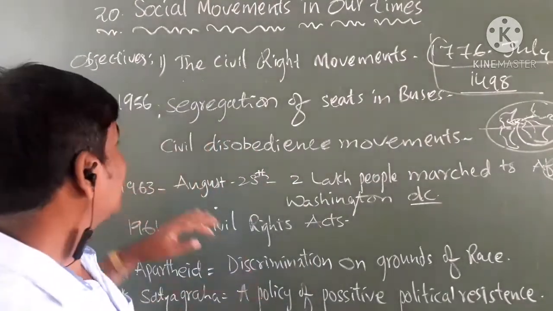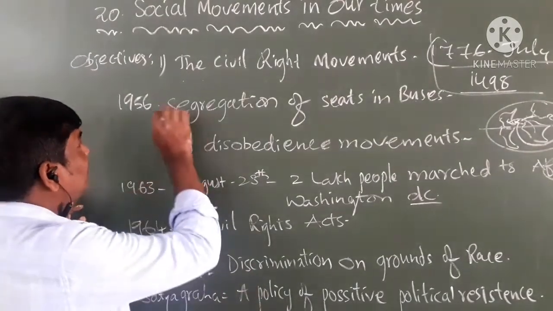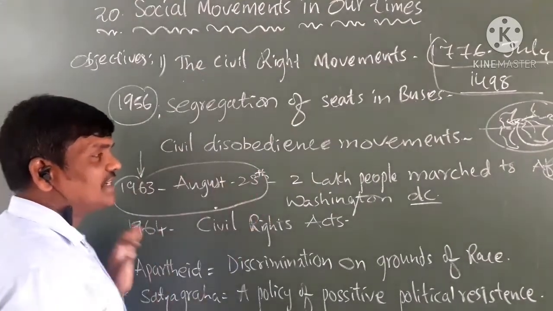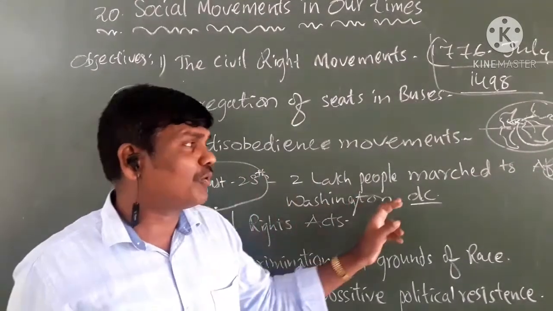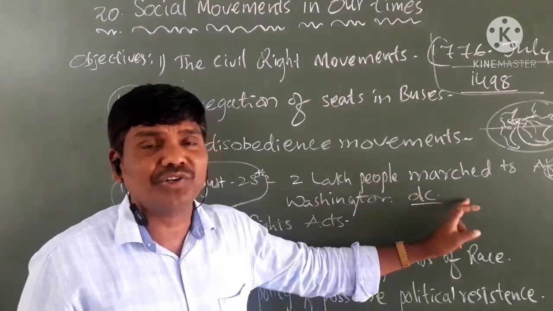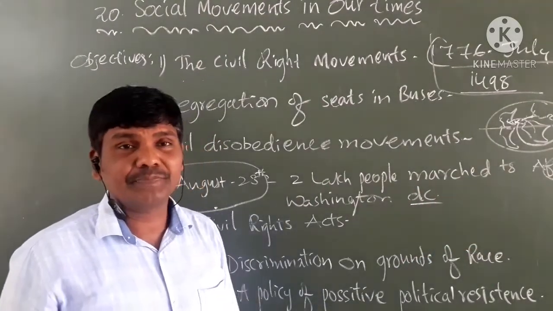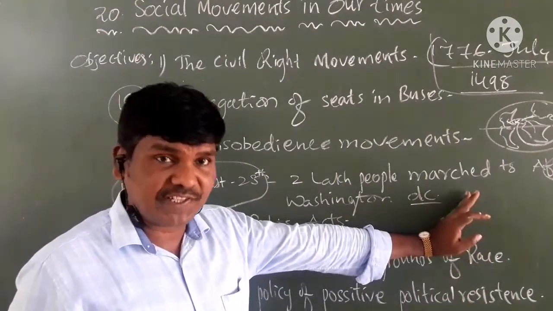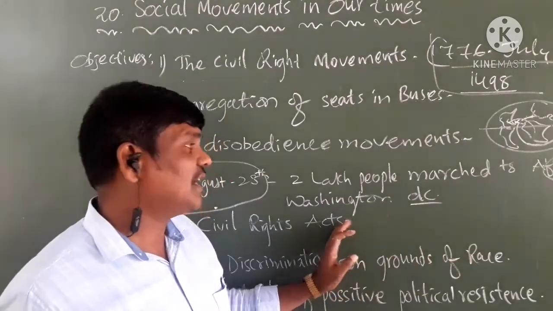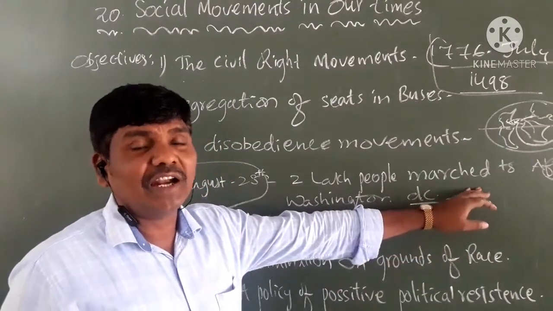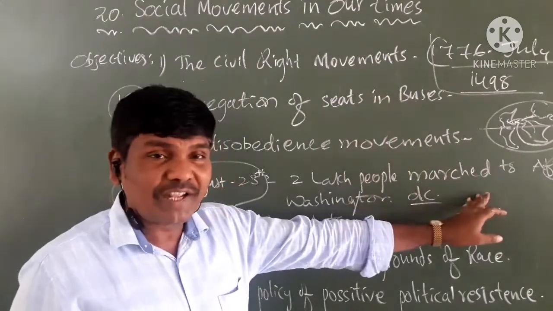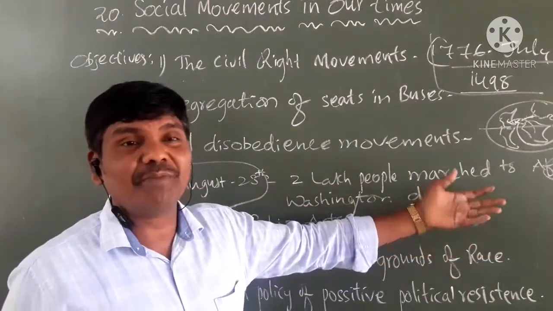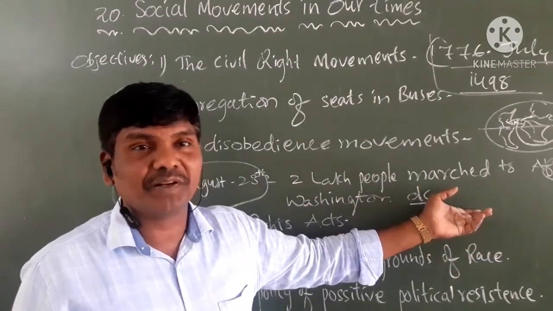The movement started in 1956, and later, on August 28, 1963, he gathered 2 lakh people and marched to Washington DC, the capital city of America. They protested in that meeting, and he gave the speech I told you about. That speech became very powerful and very popular. Historically, it is popular.